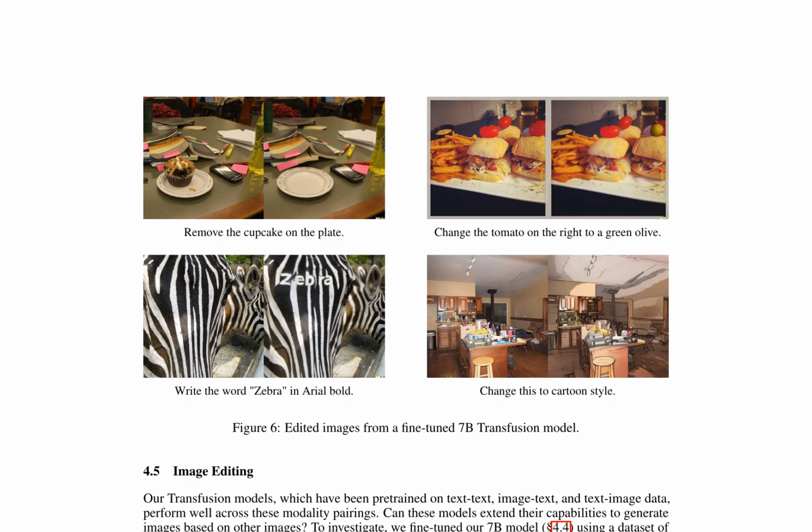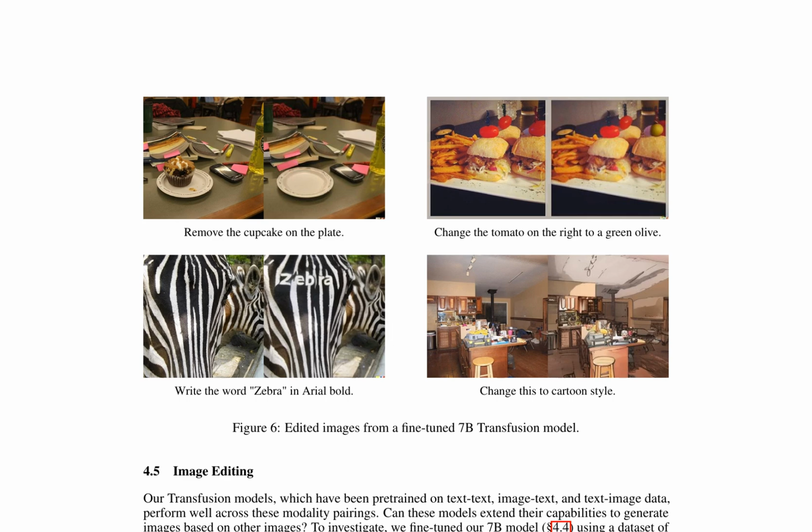Transfusion models, a novel approach to multimodal learning, aim to bridge the gap between discrete sequence modeling and continuous media generation. These models are trained on two objectives, tying each modality to its preferred objective, enabling the generation of any modality. Despite incurring little to no parameter sharing cost, Transfusion models scale efficiently and demonstrate promising results in both text and